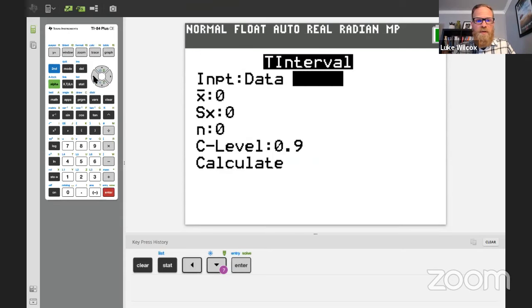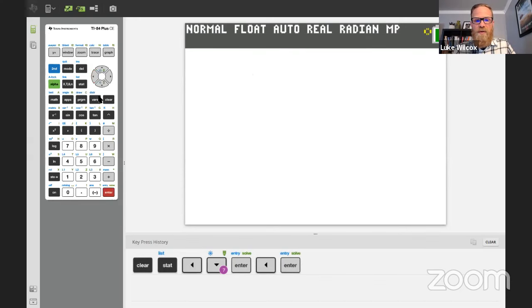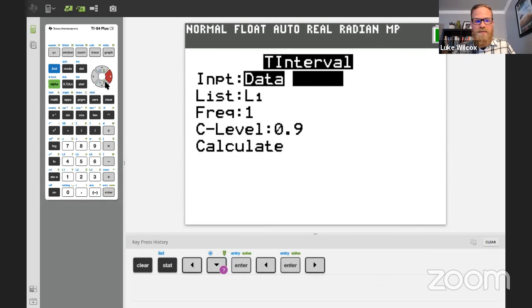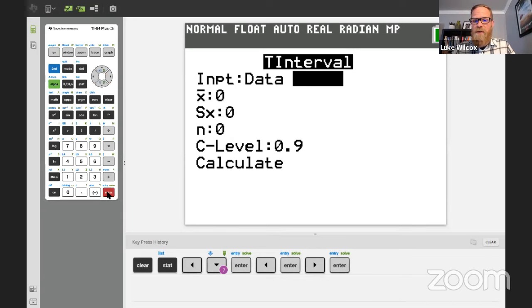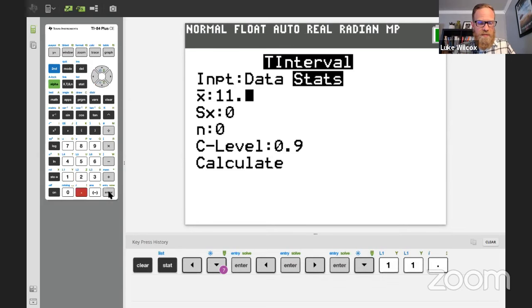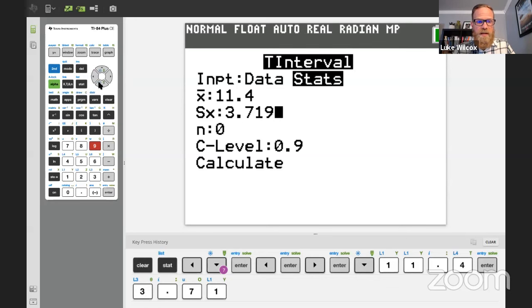And you have the choice of inputting all the individual values of the data by putting that into a list. We actually have the summary statistics, so I'm going to go that route because it'll be just a little bit quicker here. So let's start with the X bar value, which was 11.4. That's the sample mean. The standard deviation was 3.719. And we know the sample size was 20.